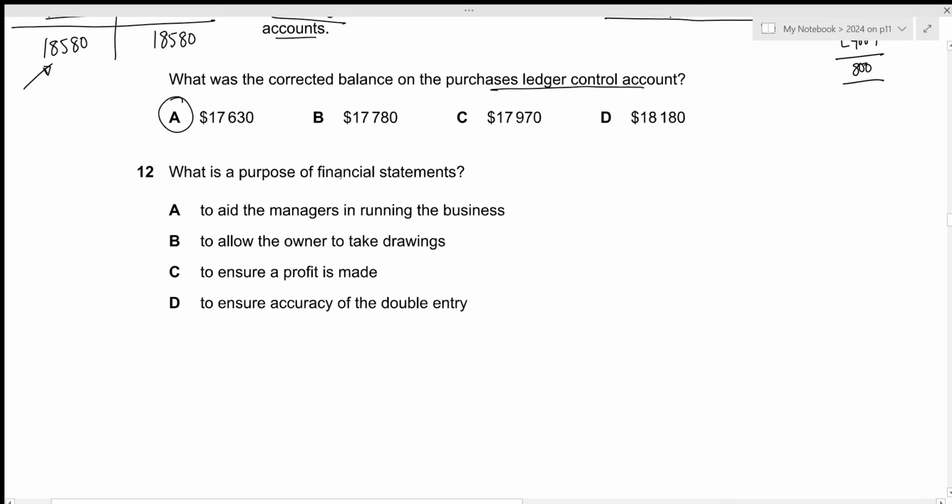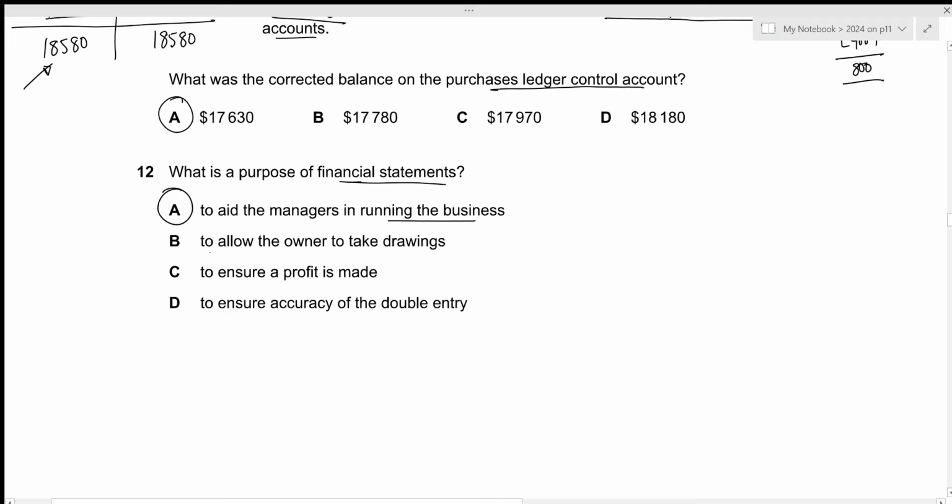What is the purpose of financial statements? To aid the managers in running the business. That is true because financial statements will provide a lot of information regarding the operations or day-to-day activities of the business. It will show us the profit, it will show us the incomes, it will show us the expenses. So in order for a manager to take a decision, they will have to refer to the financial statements. If the profit is really low, it means that the expenditure is higher, so they need to cut down on some expenses. So it will help the managers in running the business. That is the correct answer.